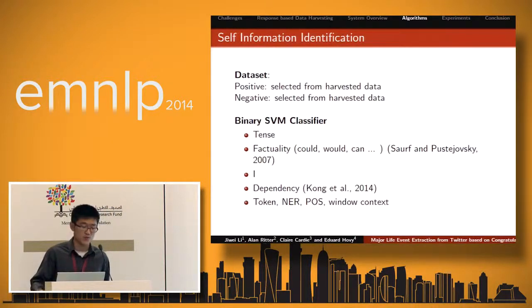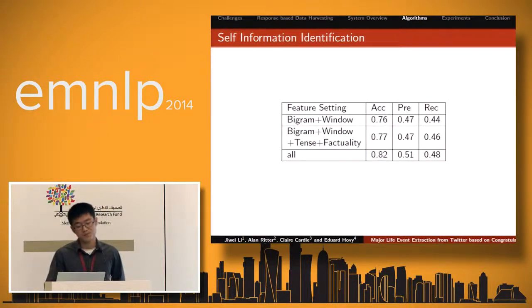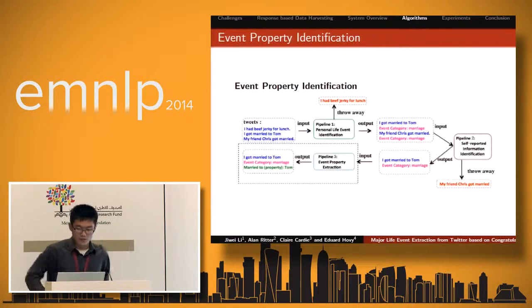We also use common features like bigram, with SVM, to identify those tweets that are specifically talking about the user himself. As can be seen, each of the features respectively addresses each of the negative examples, and when we combine all these features, we get better accuracy. And for event property identification, what we do is we train a CRF model.